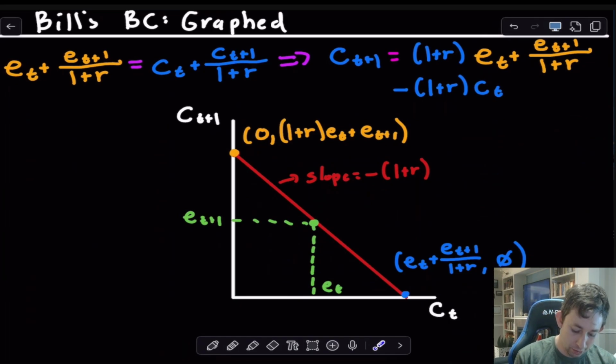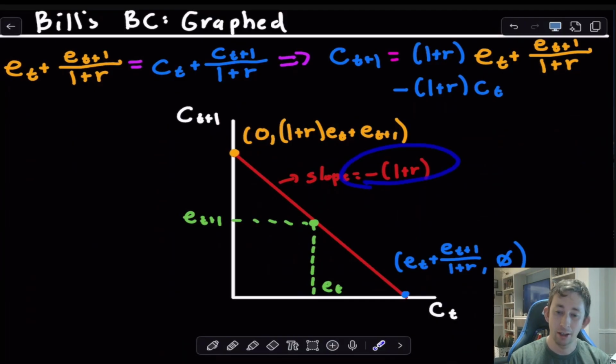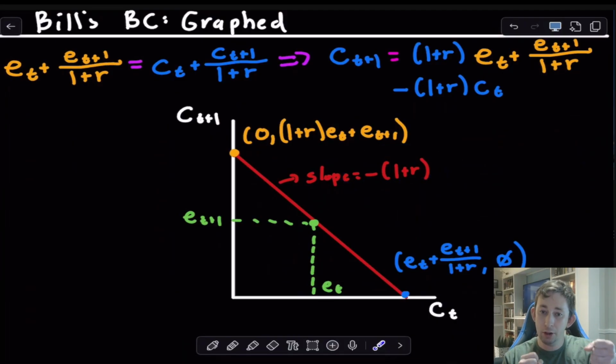Now, the slope of this budget constraint, then, is negative (1 plus r), because Bill is trading off a coconut today. If he gives up a coconut today, he doesn't get 1 coconut tomorrow. He gets 1 plus r coconuts tomorrow because of that interest rate, and that's going to be important. So now with this budget constraint, you can almost imagine, even though I haven't drawn it, some sort of indifference curve going through here, and we're just going to find the tangency point between this indifference curve and this budget constraint. That's going to tell us the optimal amount for Bill in terms of consumption today and consumption tomorrow.